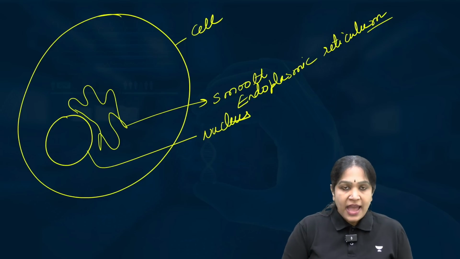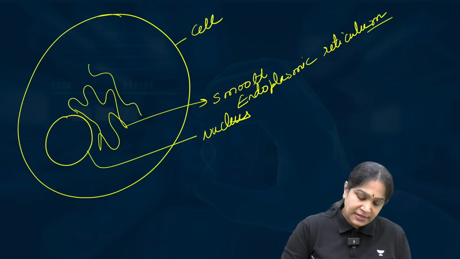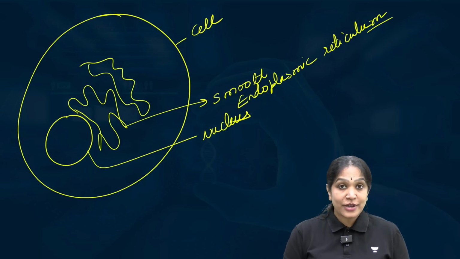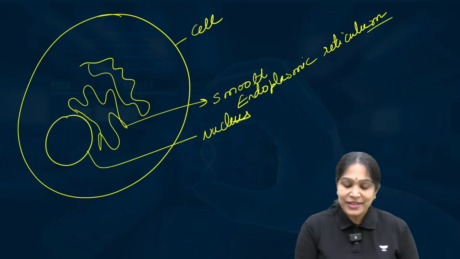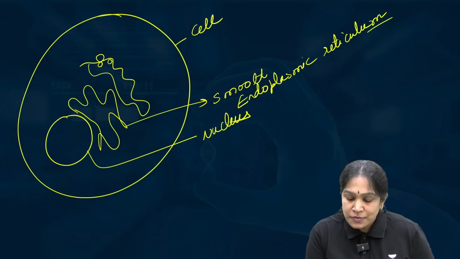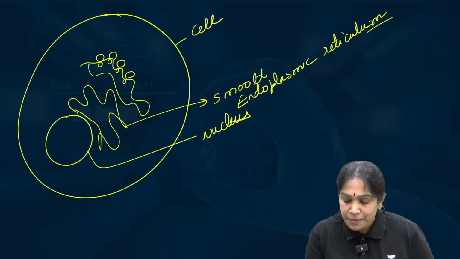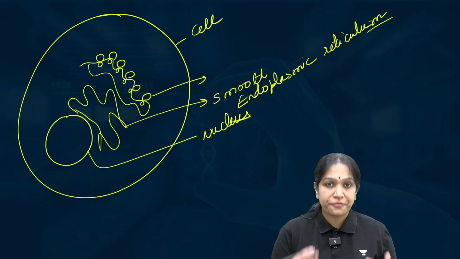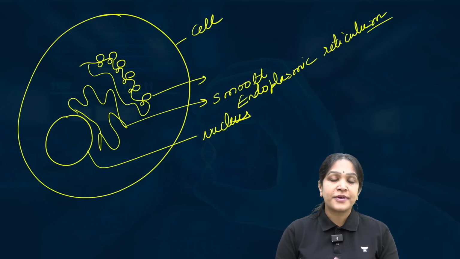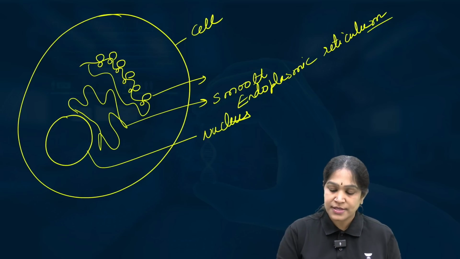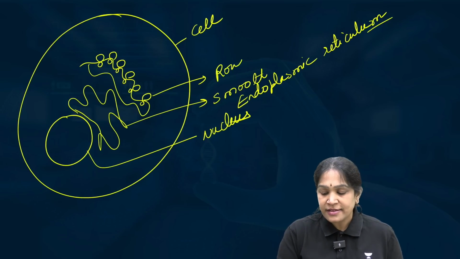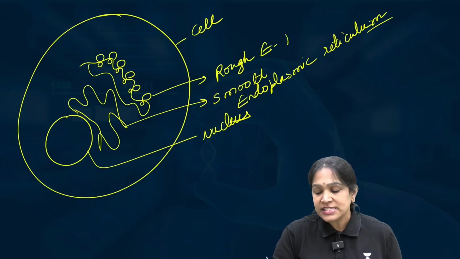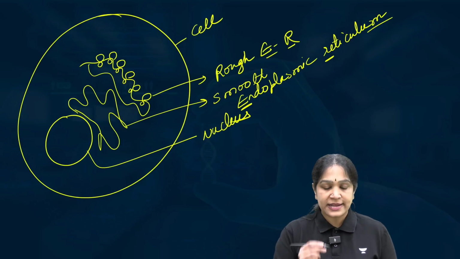And after this we have, this is also endoplasmic reticulum only, but you have ribosomes on this. So this looks rough. Why does it look rough? Because ribosomes are present. It will give a granular appearance. So we call this rough endoplasmic reticulum. I hope it is clear.